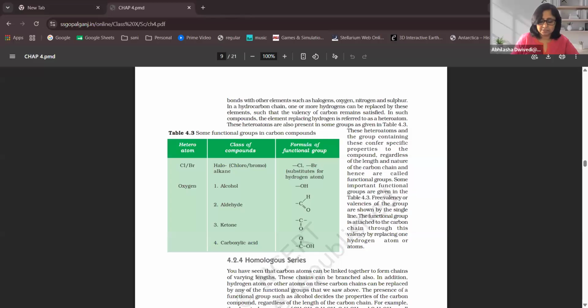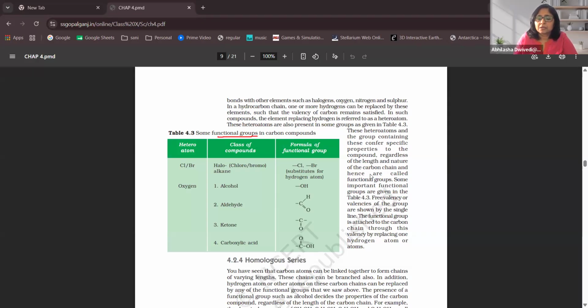This is the CBSE book, because there is no copyright issue here, and this portion is usable for all the syllabuses. What you see are some functional groups. What is a functional group? A functional group is a very specific type of group which gives unique characteristics to that compound.